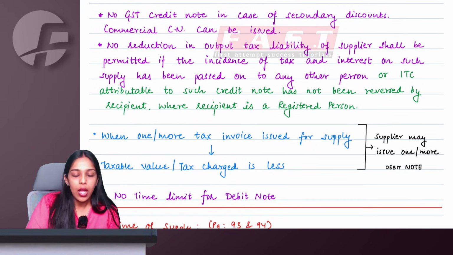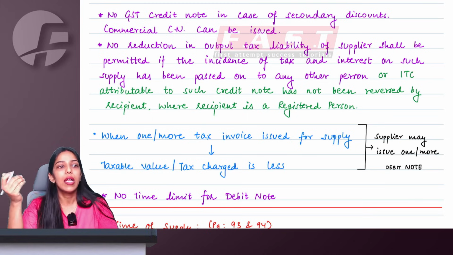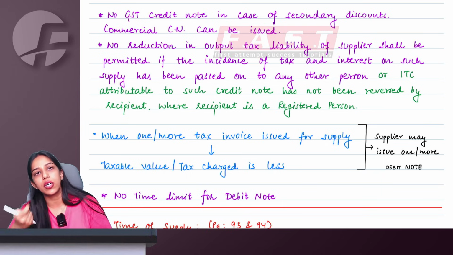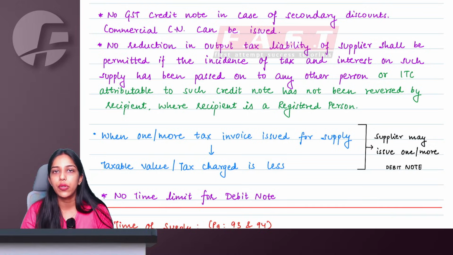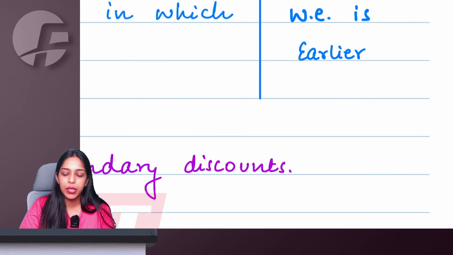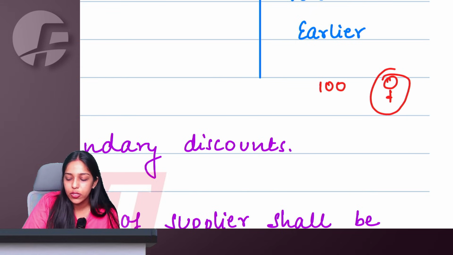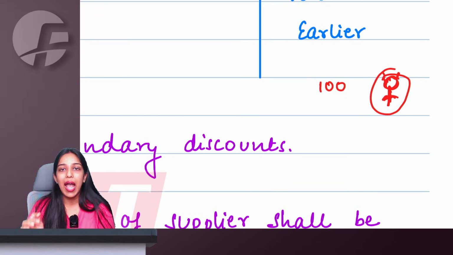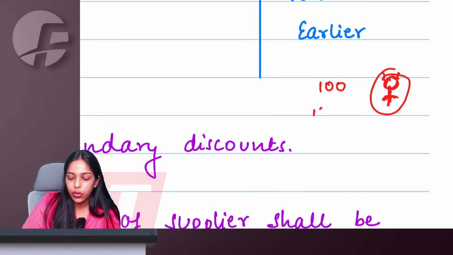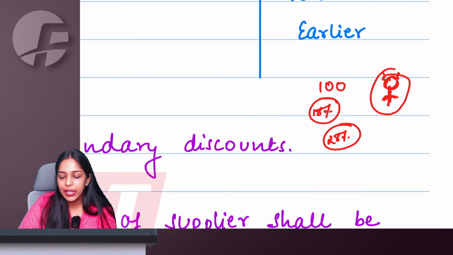Right, ma'am. If you have already passed on the burden of this tax to your recipient, and you are given this reduction in output liability, there will be unjust enrichment. Then also, you will not be allowed to reduce your outward liability. Say for example, ma'am, I sold something for 100 to a small student. Let's say a small kid came to a stationery shop and purchased 100 rupees worth of items. The actual GST applicable on this should have been 18%. Mistakenly, let us say I levied 28%.